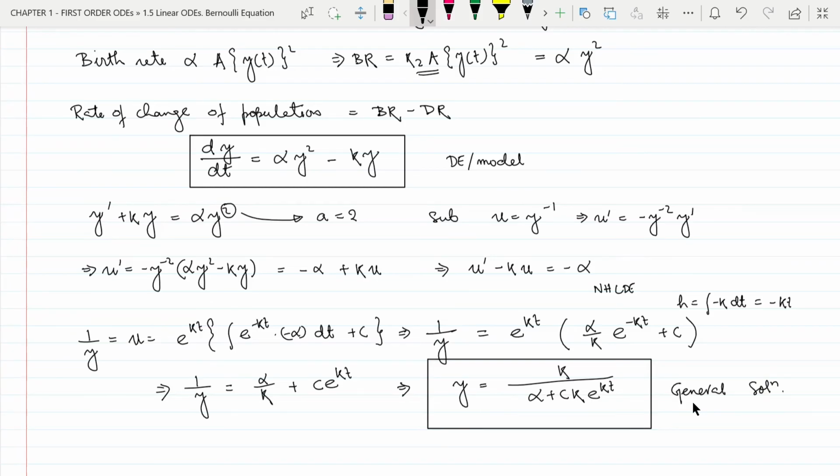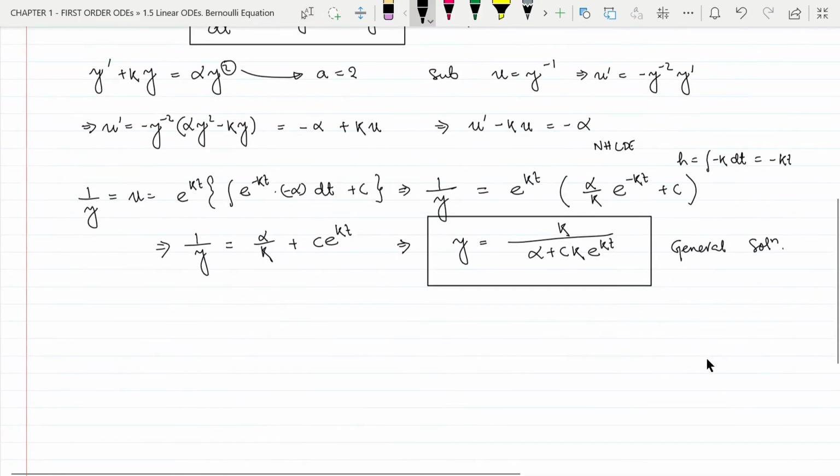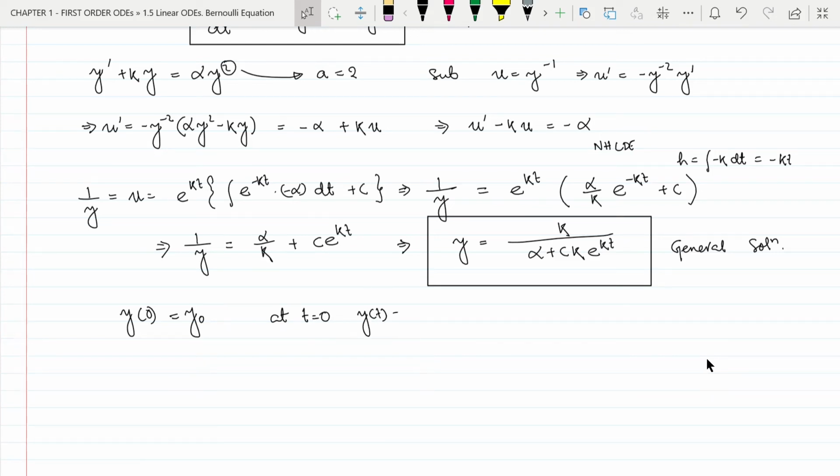Now let us assume an initial value condition. So let us assume y of 0 equal to y naught. That means at t equal to 0, y of t equal to y naught. That means the initial population is y naught. We can use this initial value condition to find out the value of c. So we can write y naught equal to k divided by alpha plus ck e to the power kt, and t equal to 0.